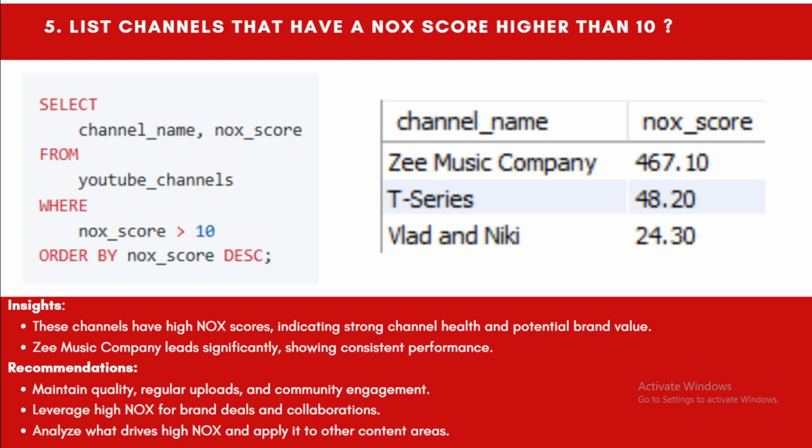Accordingly, we see that the Zee Music Company has the highest NOx score, but it has the lowest engagement. That indicates it has good brand value but low engagement. So they need to focus on more video uploads so that they can reach a good average engagement. We can also analyze that if a channel has a high NOx score, then it is a good channel among content creators.